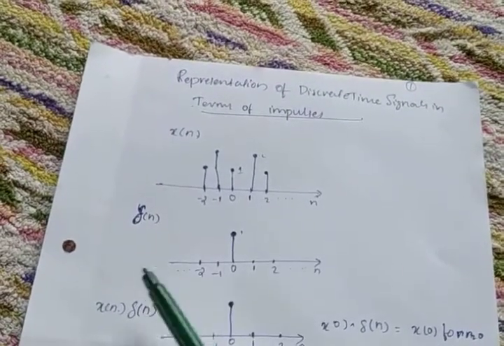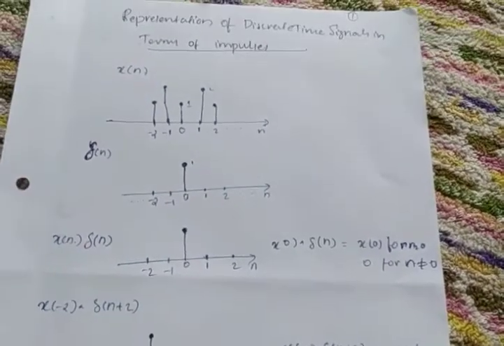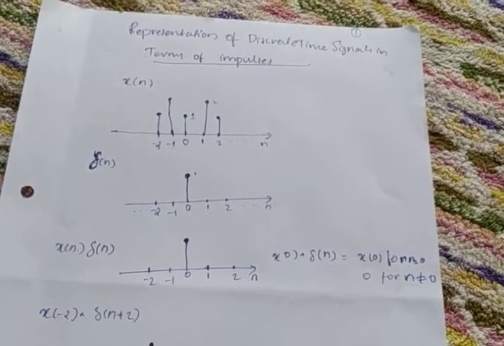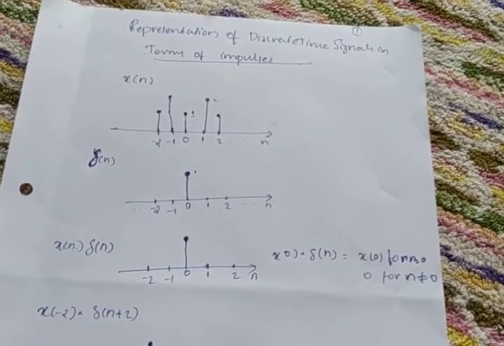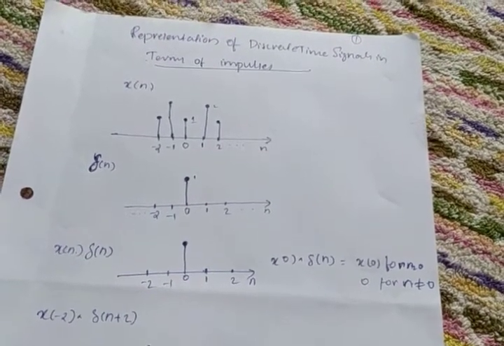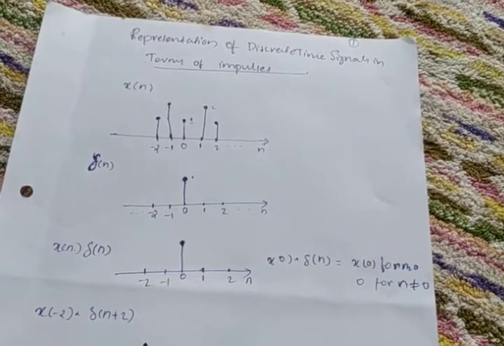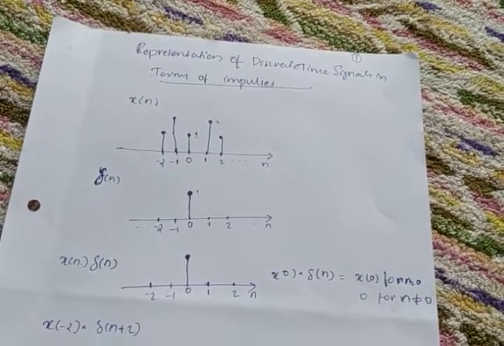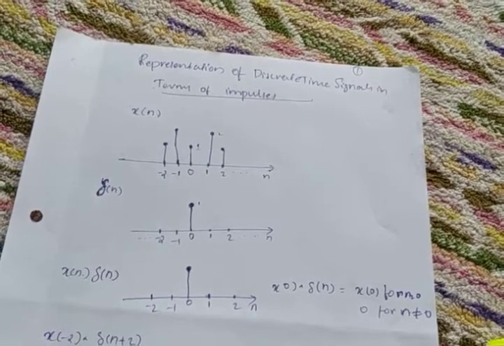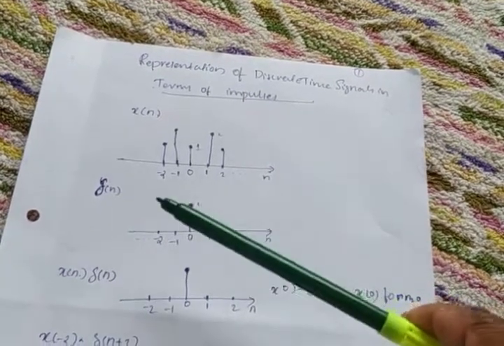You know the impulse function. We always study impulse. Why? Because with the impulse response, we can identify the response of a system. The impulse response is nothing but the natural response of the system. So before studying all the systems, we look into impulse. What are the characteristics of impulse? What happens if the signal is multiplied with that impulse? All those things we will check out. After that only we go to another kind of signal. So in all cases, we first study this impulse, del of n.